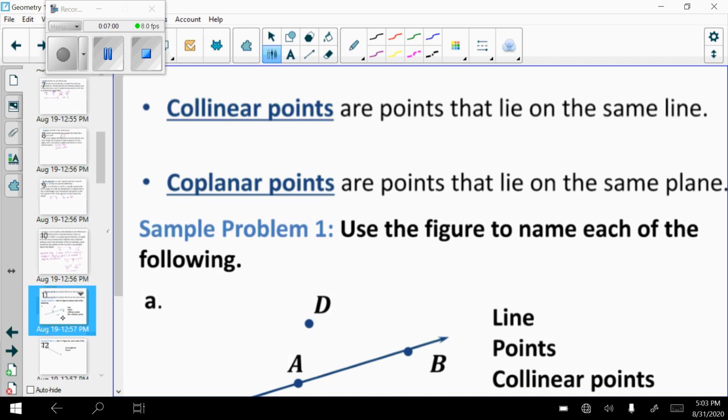Next, we want to talk about collinear points. Linear means line, co means together. So collinear points are points that lie on the same line. Then we want to add non-collinear points. These are points not on the same line.